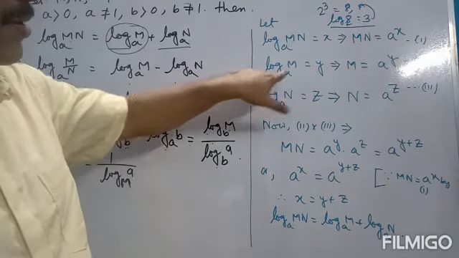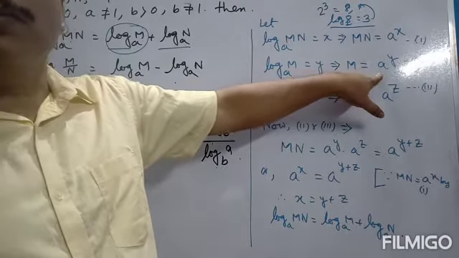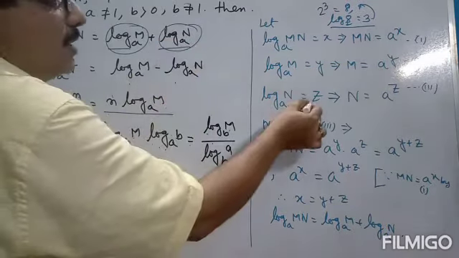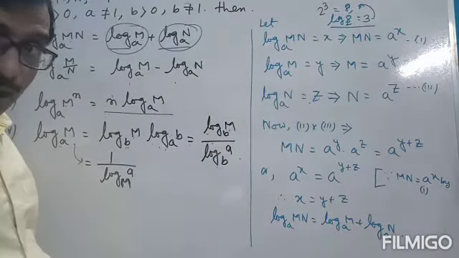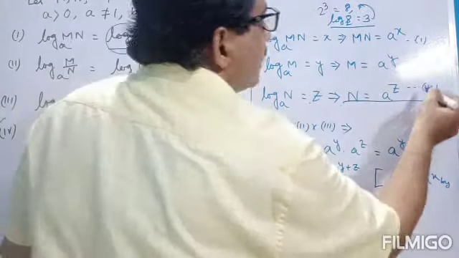Second, suppose log m to the base a is equal to y. Therefore, using the same thing, m is equal to a to the power y. Next, log n to the base a is equal to z. So n is equal to a to the power z.